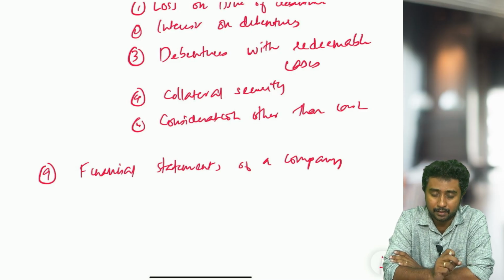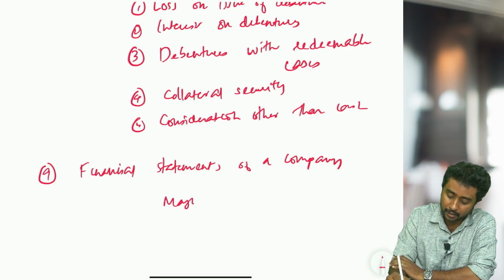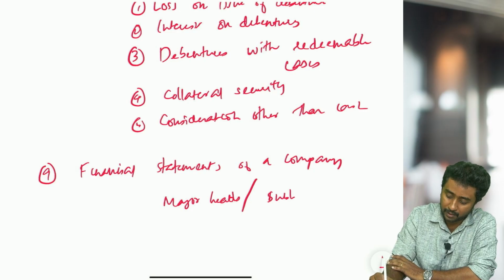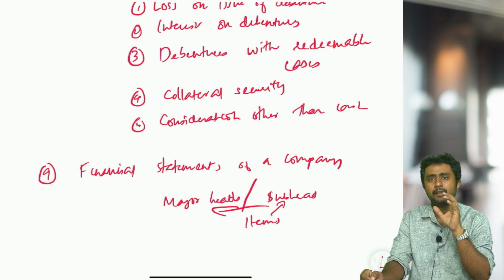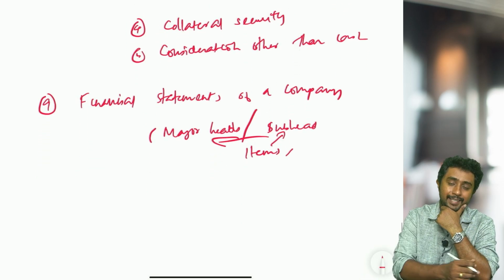What are the contents? Under each heading there is a major heading and subheading. So what are the major heads, what are the subheads, and what are the items coming under the subheads and major heads? We need to study that well. This is one of the important topics. This chapter is mainly a theory based chapter.